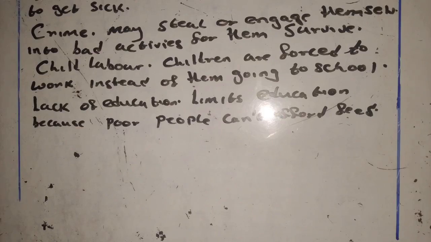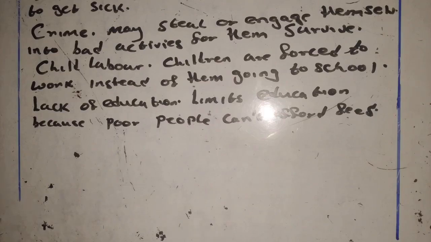An illiterate person lacks job opportunities, because in this world, for you to be employed in a good or successful company, you need a paper which you call results. So low levels of education cause poverty.